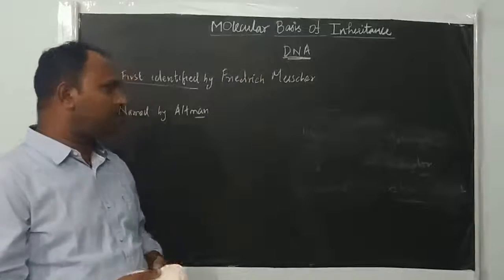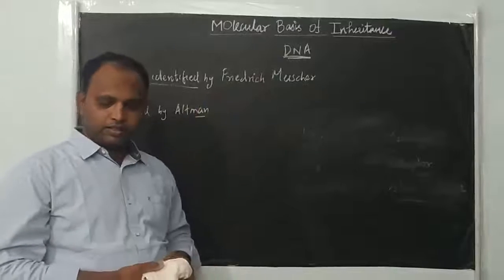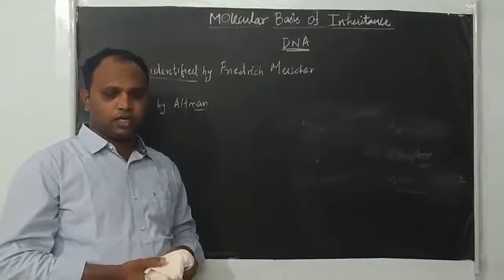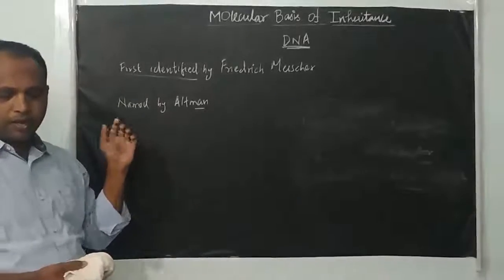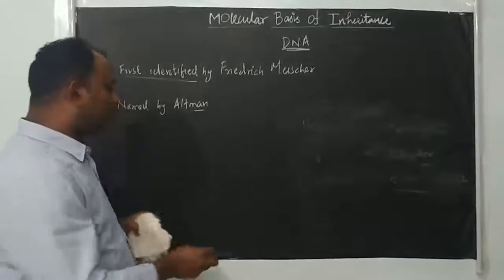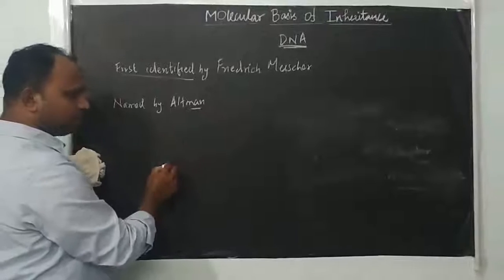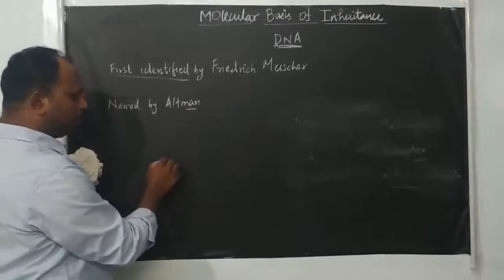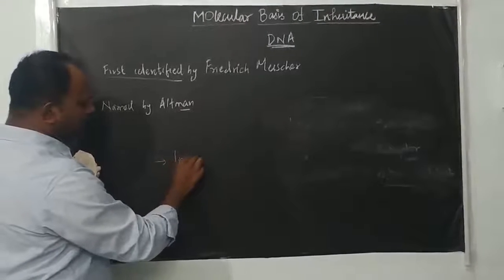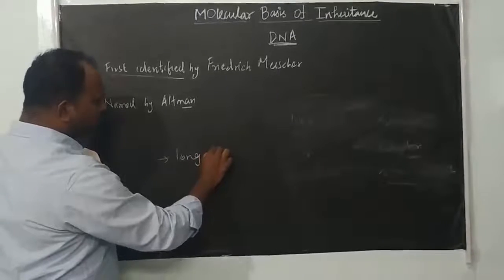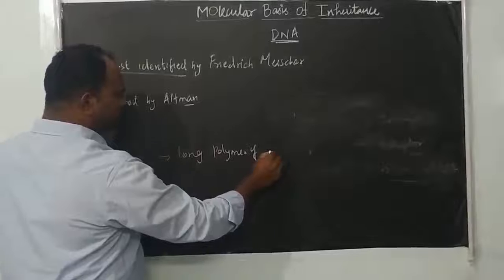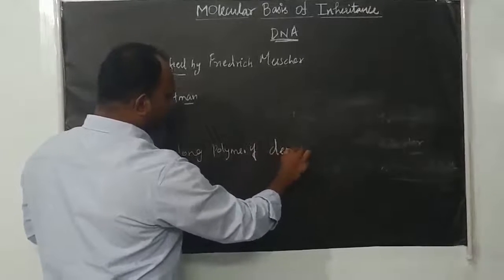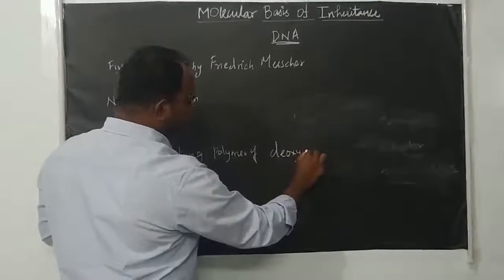Now we will start with DNA and its structure, right? DNA is a very long polymer. In simple terms, DNA is deoxyribonucleic acid. It is a long polymer of deoxyribonucleotides.